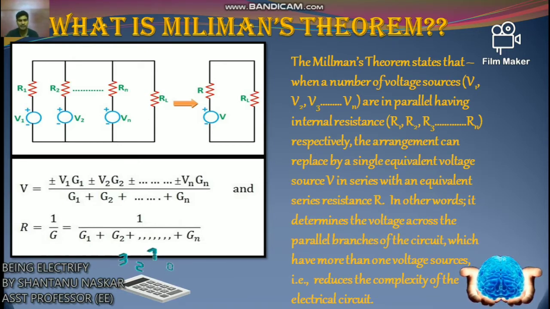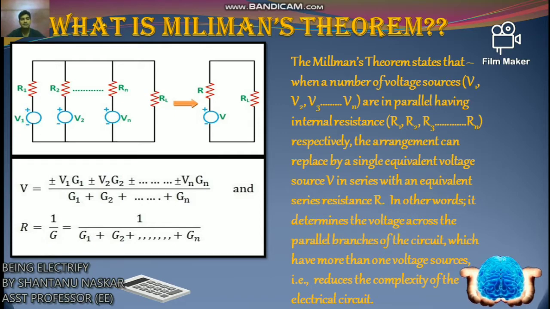Every theorem has its particular work. The main work is to reduce the complexity of the electrical circuit, because all circuits cannot be calculated easily by KCL. You can calculate it by KCL and KVL, but it will be very complex. So that's why this theorem comes to us.